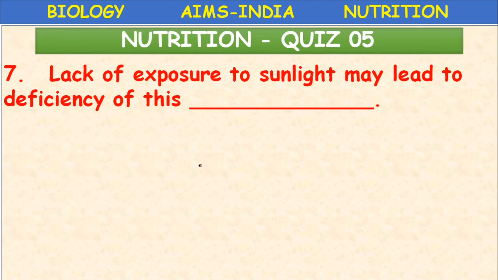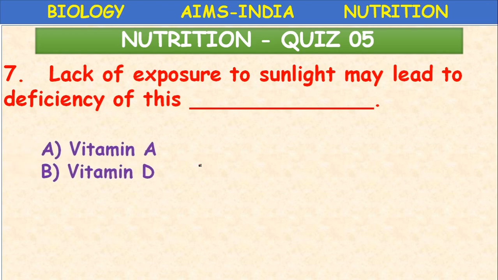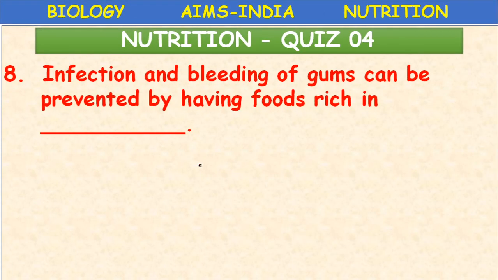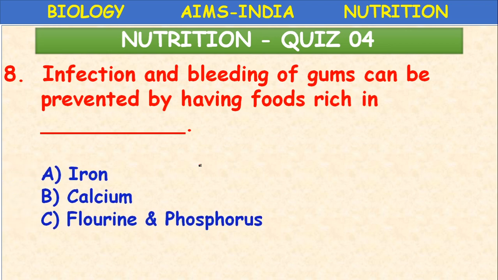Lack of exposure to sunlight may lead to deficiency of this vitamin. Vitamin A, vitamin D, vitamin E, vitamin K. Which vitamin, children? Vitamin D. Infection and bleeding of gums can be prevented by having foods rich in iron, calcium, fluorine and phosphorus.